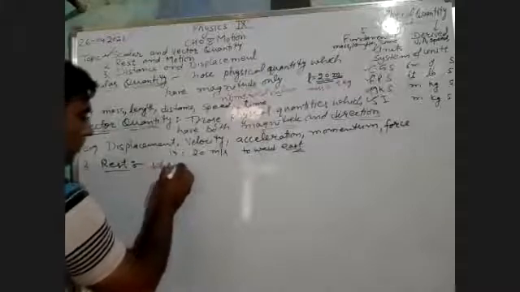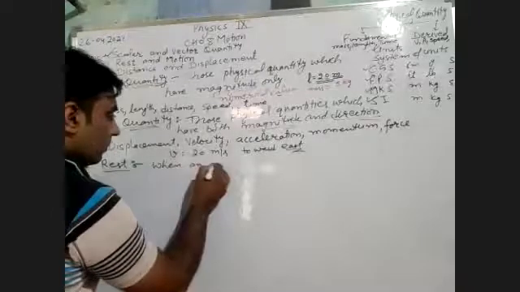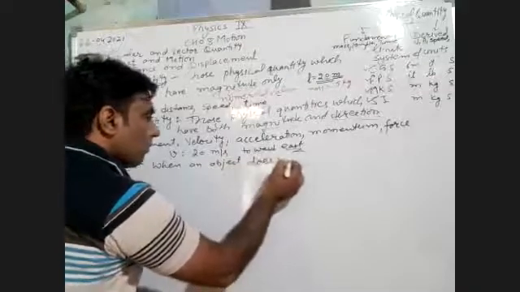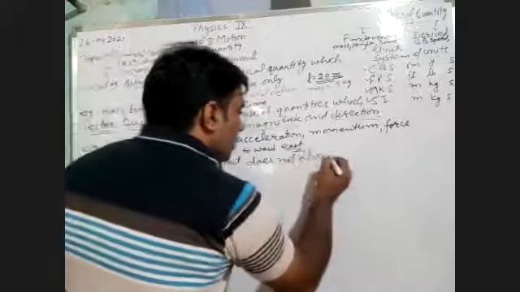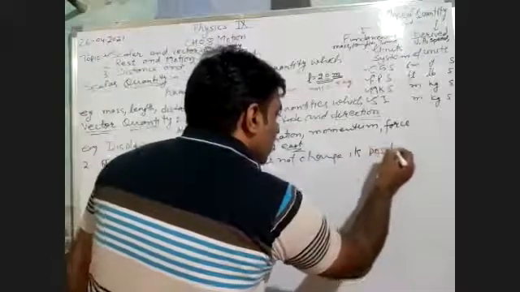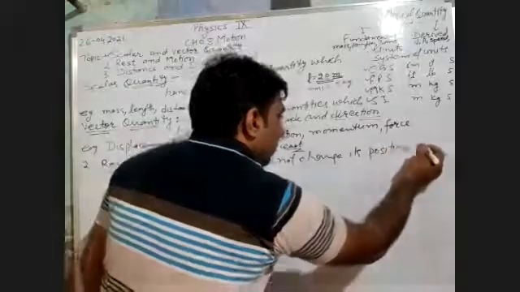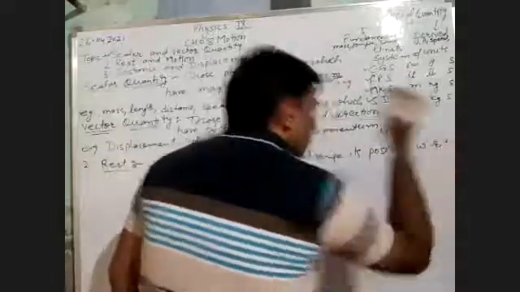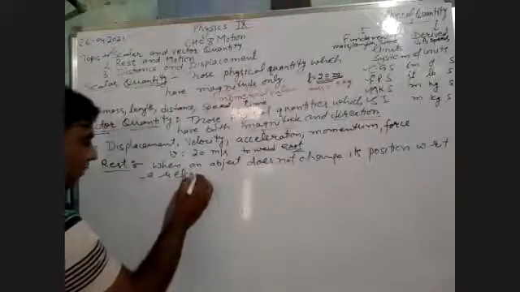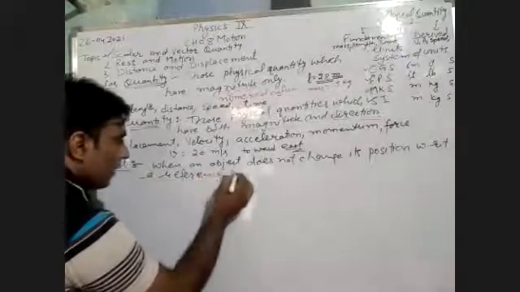When an object does not change its position with respect to a reference point.